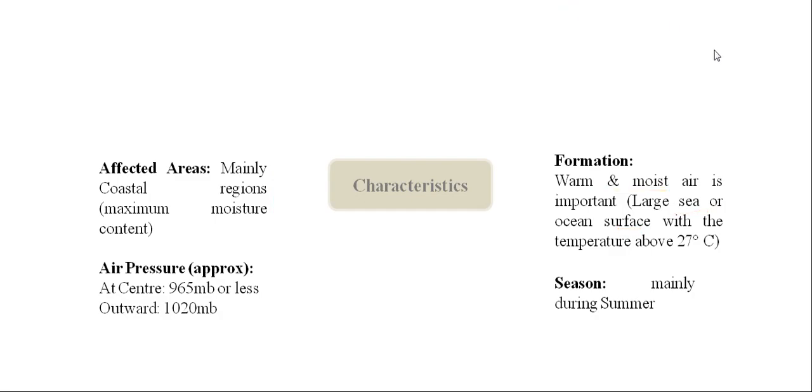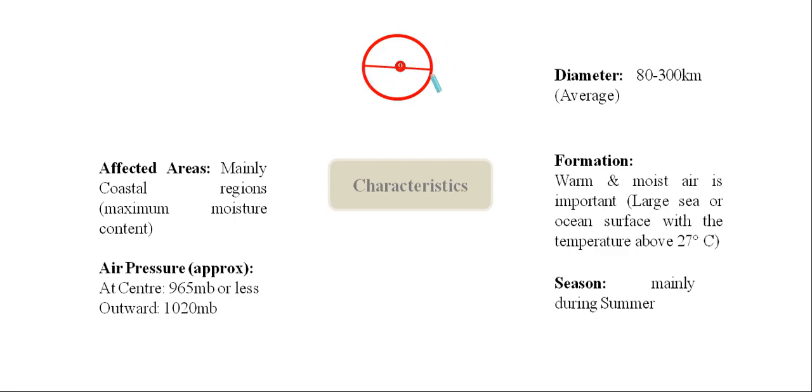Under diameter of tropical cyclone, we are having at least 80 to 300 kilometers on average. So what is the meaning of diameter? In each and every circle, we are having a center point. With the help of this central point, when we draw a simple line from this edge to this edge, this simple line is known as diameter.